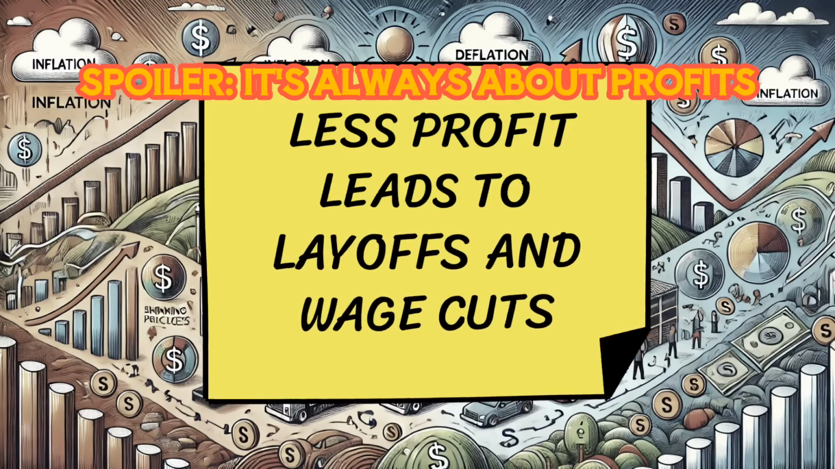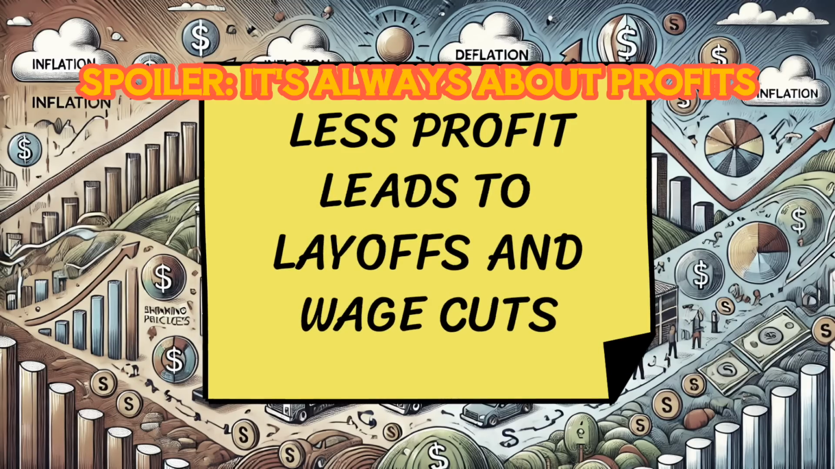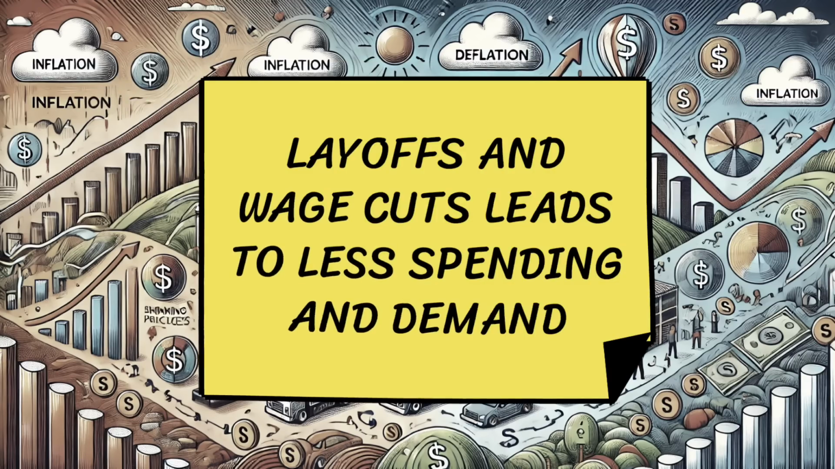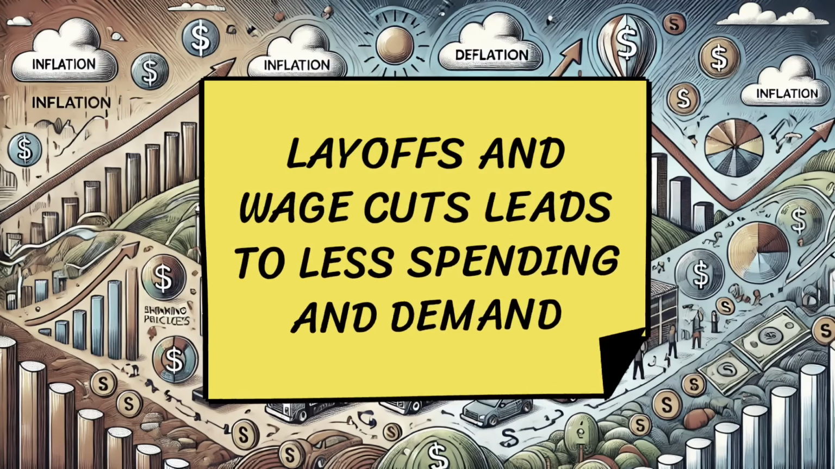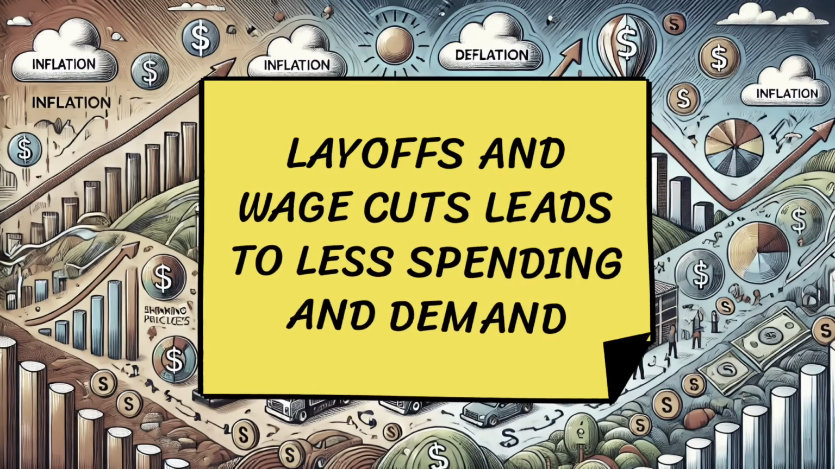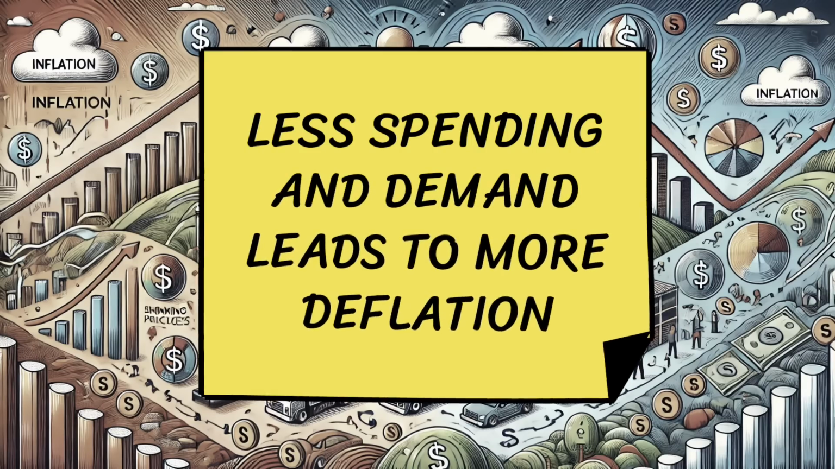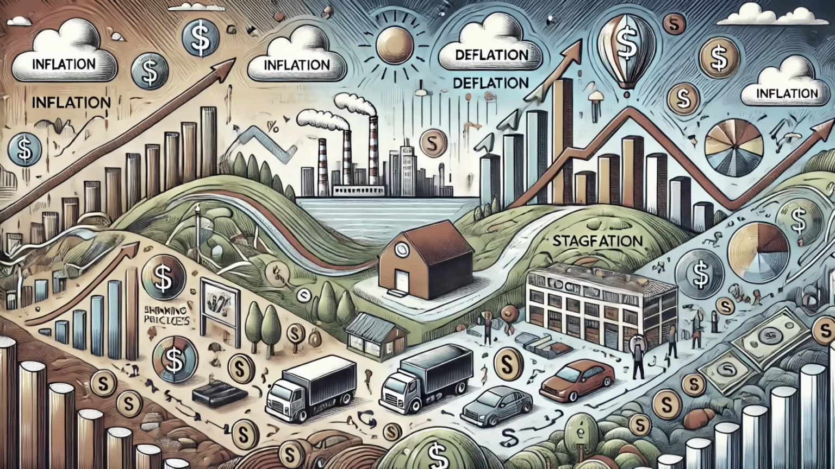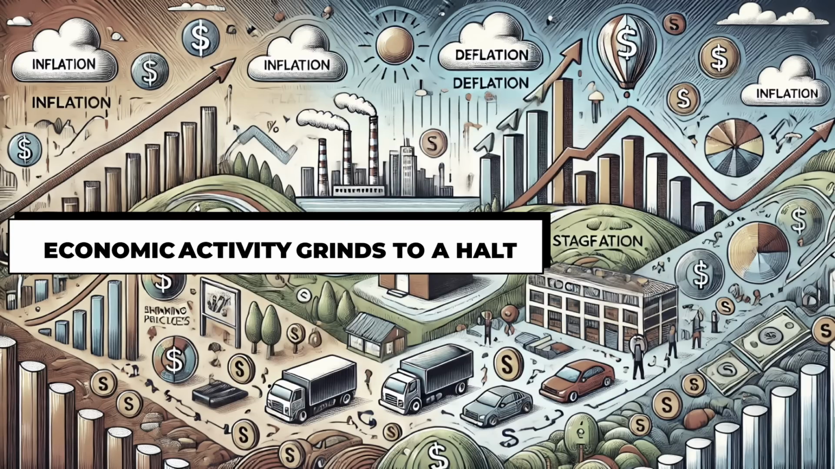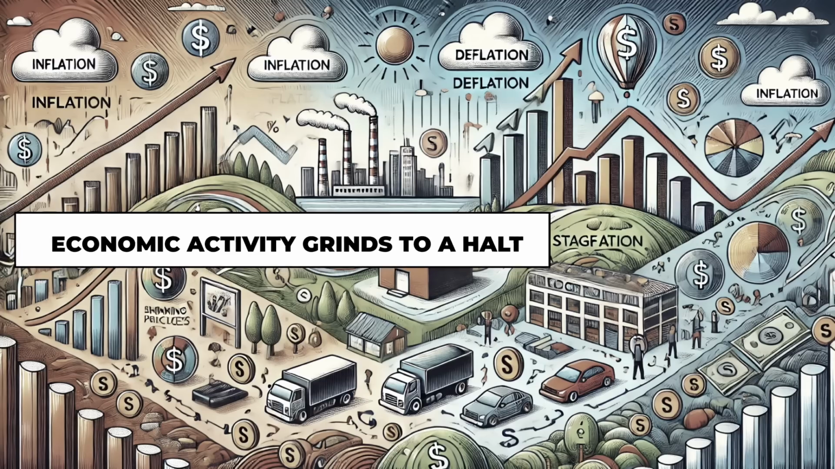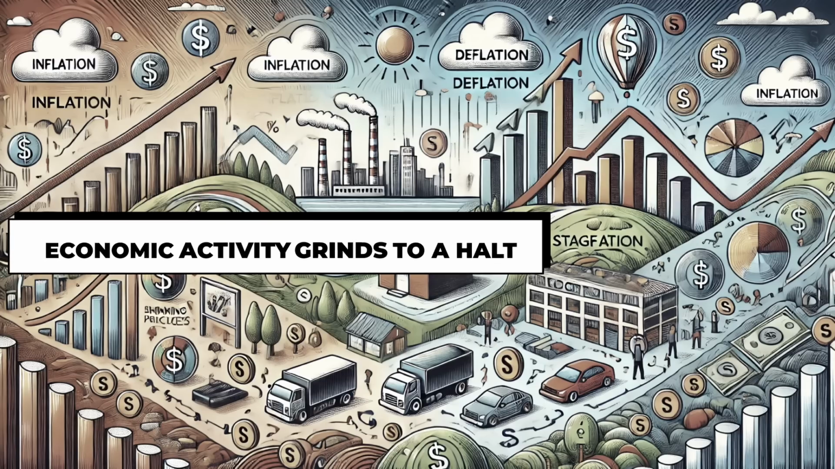To cope with declining profits, businesses may cut wages or lay off workers, leading to higher unemployment. When people lose their jobs or earn less, they spend even less, which further reduces demand. Further price drops. With less demand, prices continue to fall, deepening the economic downturn, and the cycle starts all over again. This self-reinforcing loop can lead to a severe recession or even a depression, where economic activity grinds to a